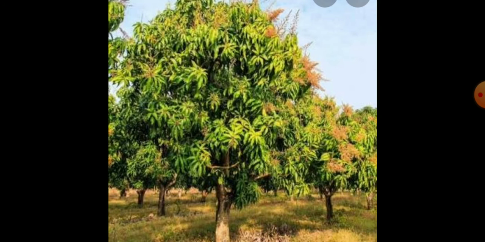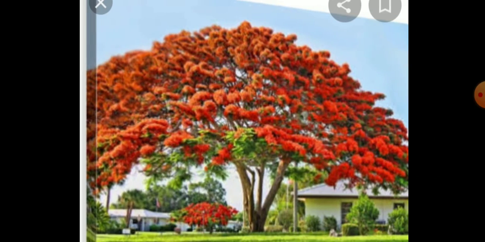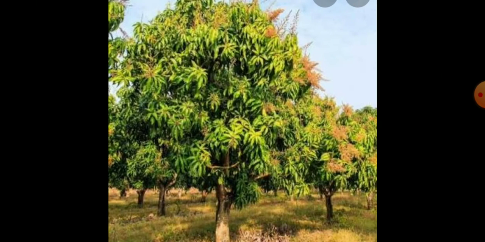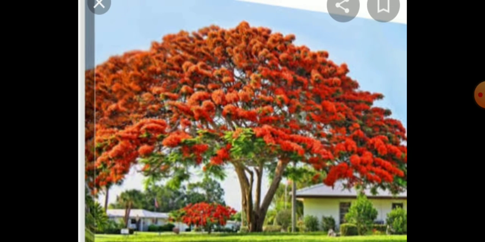So children, now we will discuss the plants in areas with low rainfall. This is our mango tree, this is our Asoka, and this is our Gulmohar. These trees, mango, Asoka, and Gulmohar, are some trees that grow in areas with low rainfall.